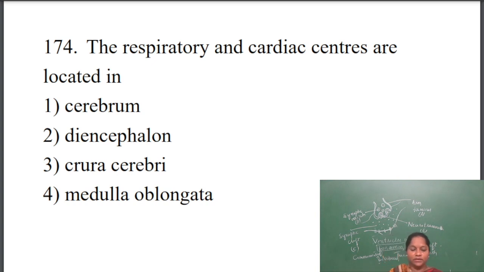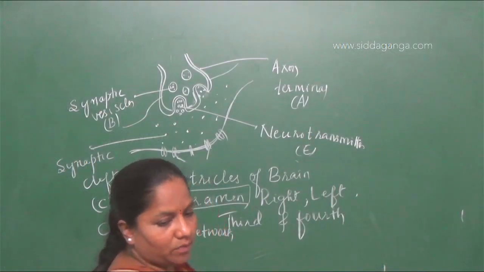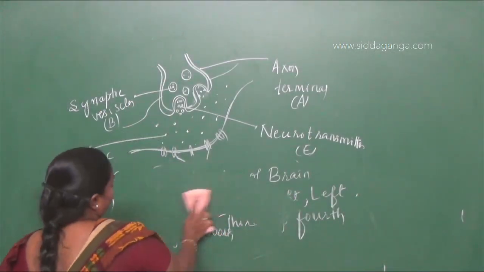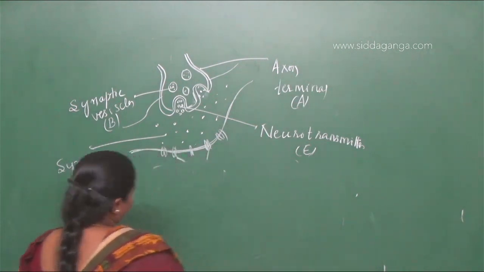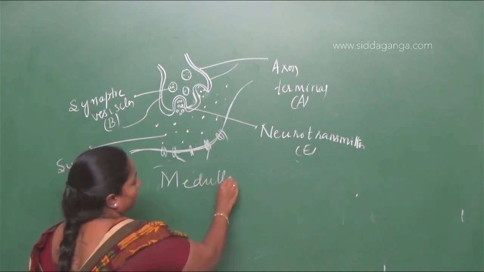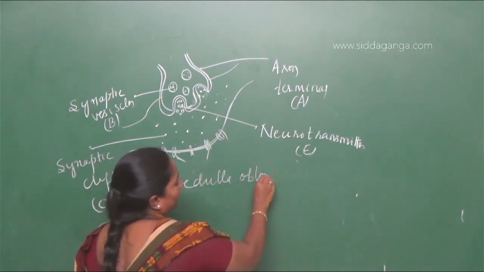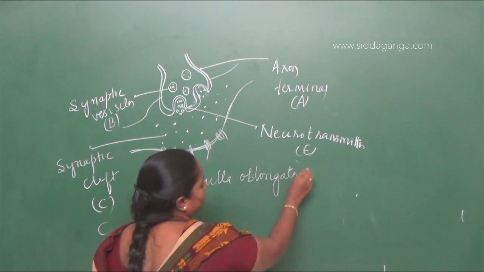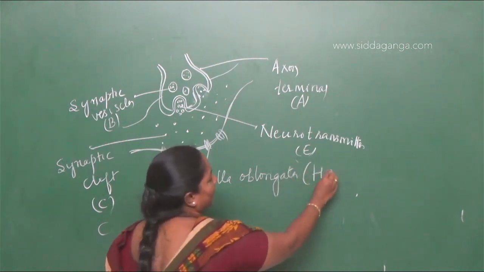Cerebrum is present in the forebrain, diencephalon in the forebrain, crura cerebri in the midbrain, and medulla oblongata in the hindbrain.